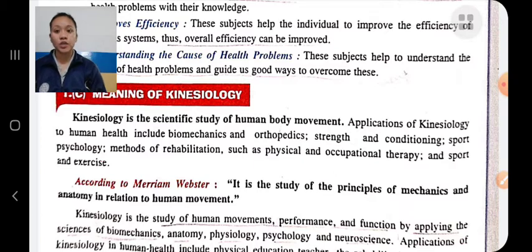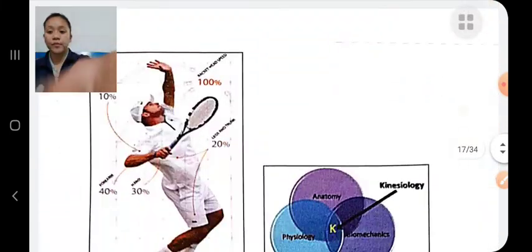It means the study of the mechanics and functioning of our body, how our body moves, the movement of our body. And what is the importance of kinesiology and biomechanics?